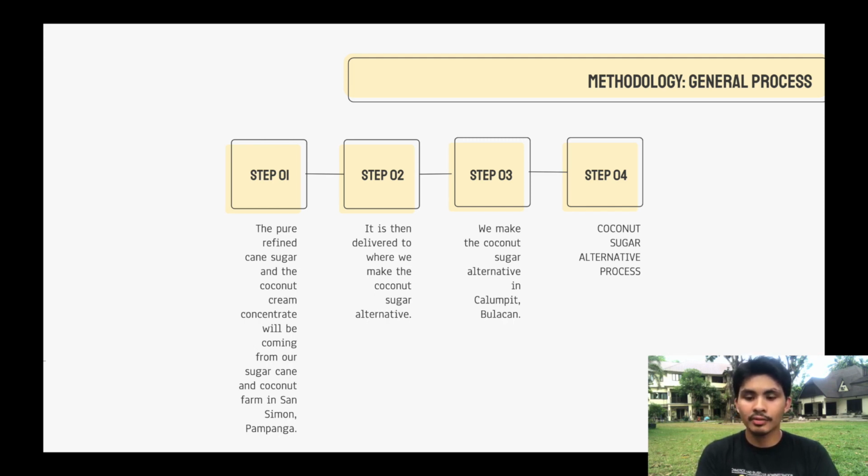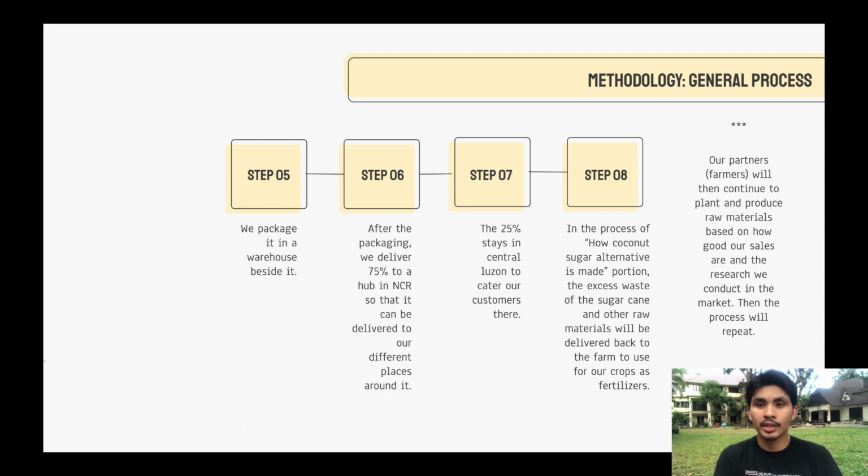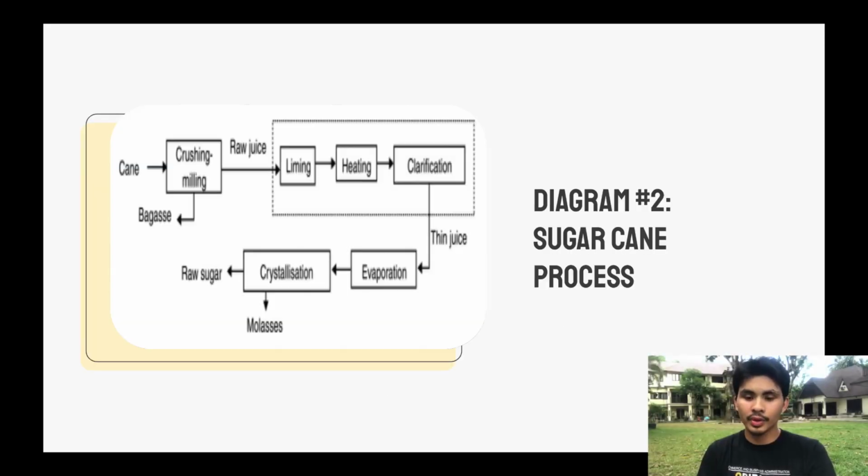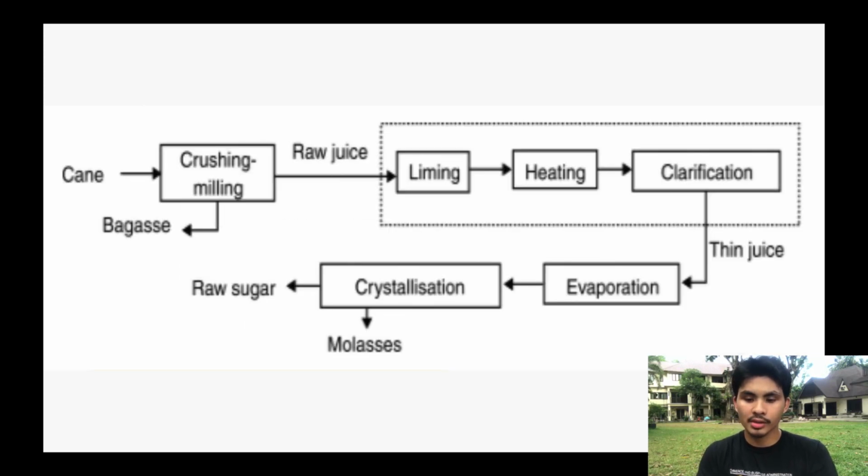It will then be delivered to warehouse 1, which is in Bulacan, to be claimed and to be processed. Then it will be delivered to the warehouse right next to it to package and transport to 2 different places, which is in the province and in Manila, which will then be distributed to our target market. Of course, in warehouse 1, our waste will be then delivered back to the farm in Pampanga to be used as fertilizer.